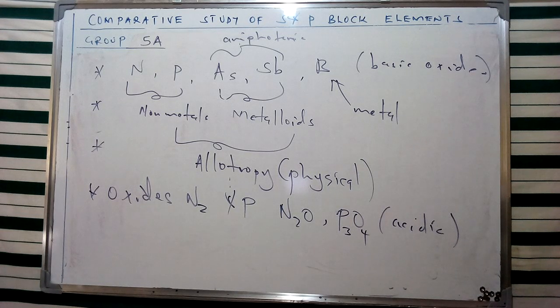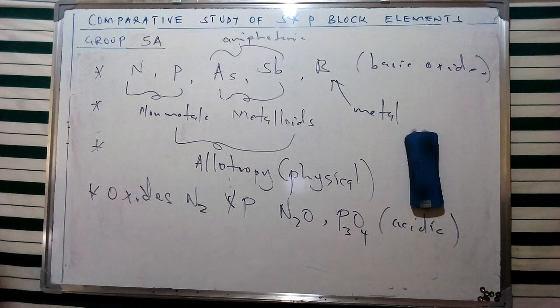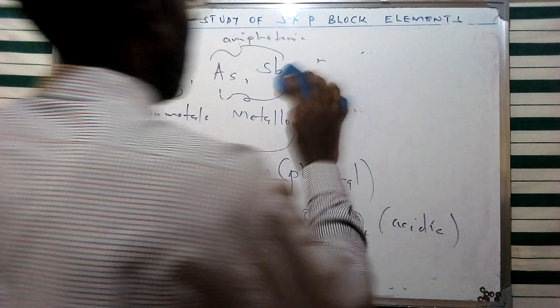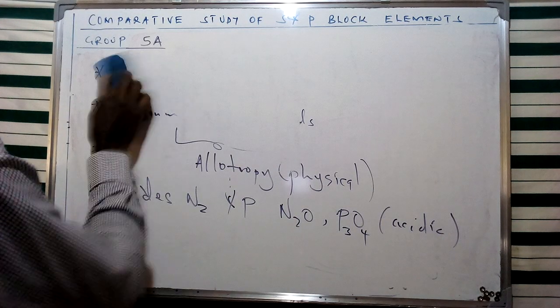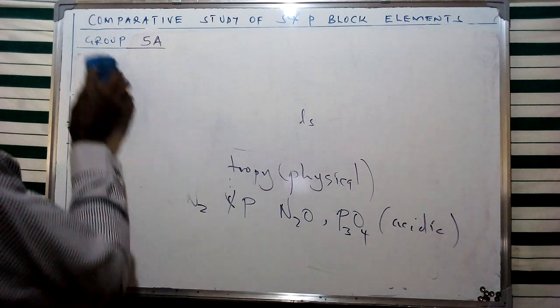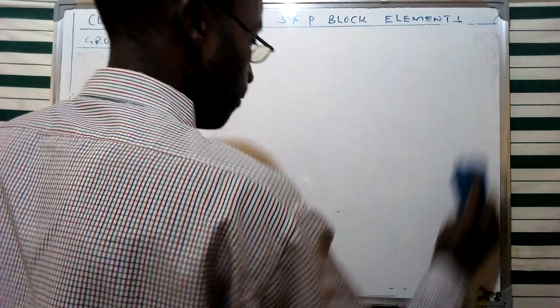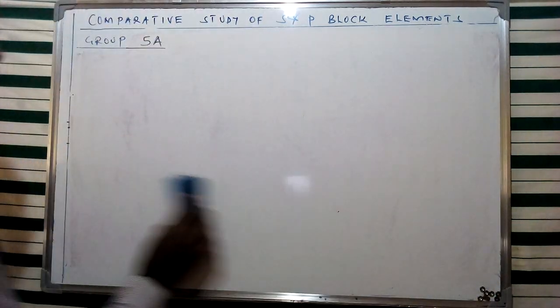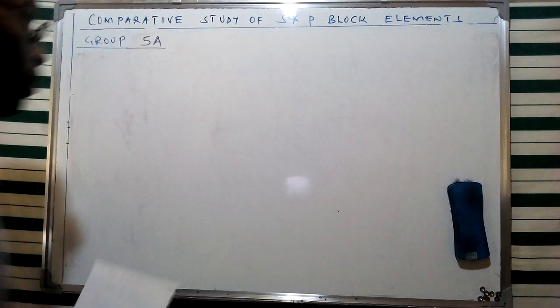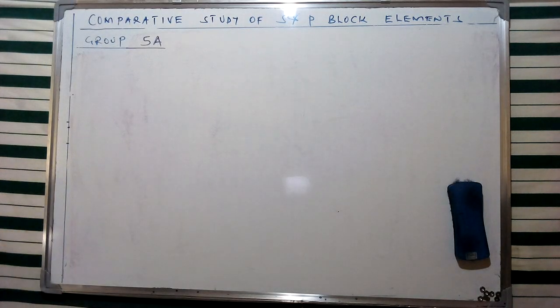And of course, we're going to see that nitrogen as an element occurs in the atmosphere as part of the composition of air. But in some forms, unlike the other groups of elements we have discussed, groups 1, 2, 3, and 4, some of them are going to be found even in animal proteins, unlike the first cases we discussed for availability or abundance in the Earth's crust.